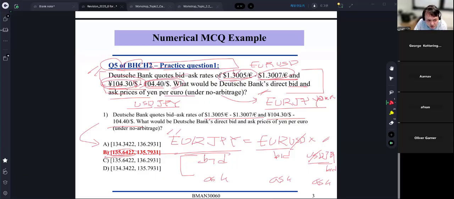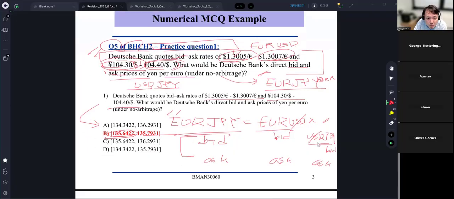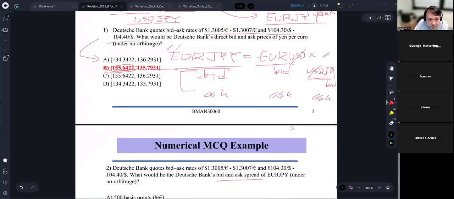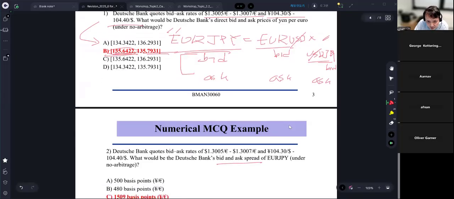So I can give you this straightforward form of the numerical question based on the practice questions, or I can slightly change the question to ask you to compute the bid ask spread. So if you are able to compute the bid rate and ask rate, the bid ask spread is just the ask minus bid, right?